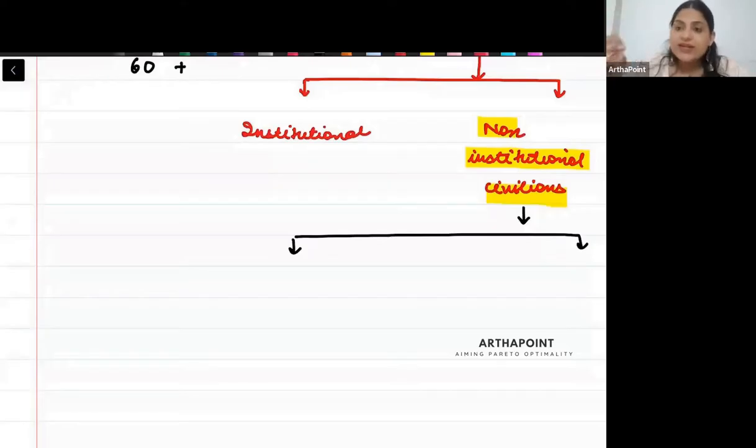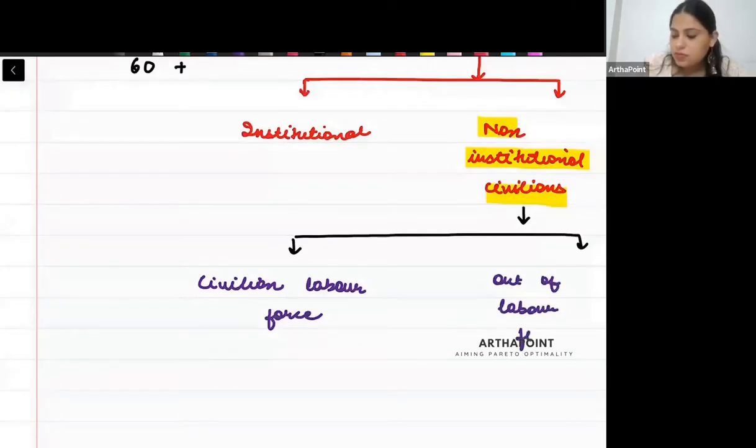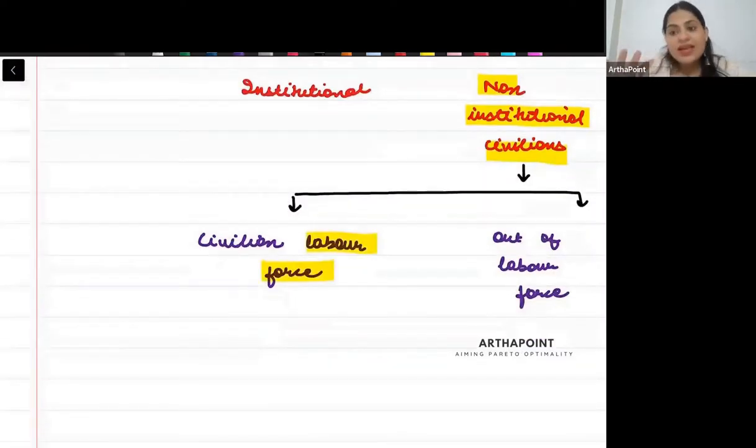So I can divide this again in two parts. One becomes your civilian labor force and other becomes out of labor force. So beta, which one is the labor force? This labor force is those people who want to work. People who are willing to work. They may get a job or they may not get a job, but they should be willing to work. Then they are part of the labor force.